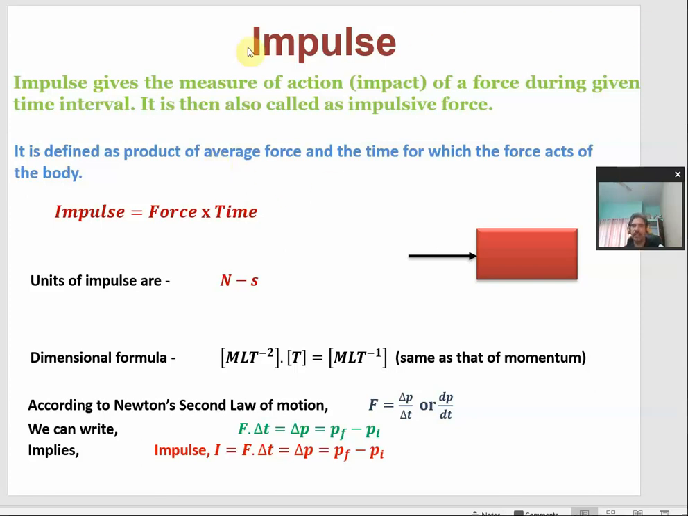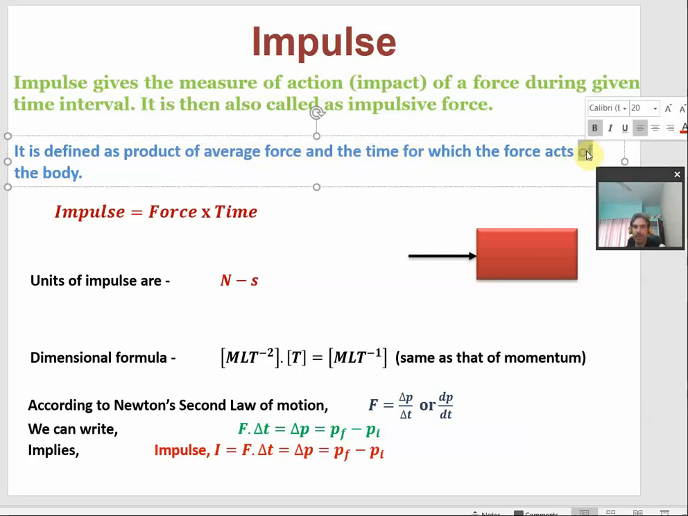So, in order to calculate the impulse, we take that the force is acted at the same rate. This is why we are talking about this average force. You can simply call it the force. It will mean the force is acted at a constant rate for the whole time interval. So, impulse is defined as the product of the average force and the time for which the force acts on the body. It is on the body. You can make this correction.